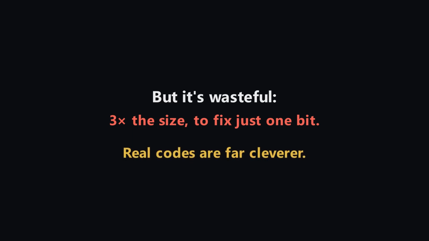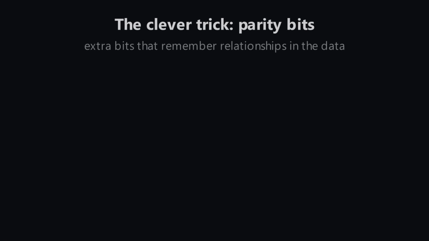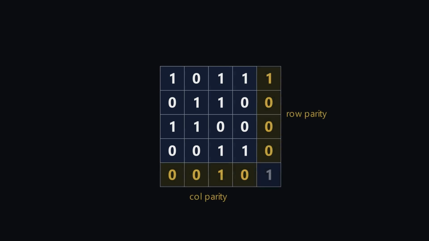Real codes are far cleverer. The smarter trick is parity. Add a few extra bits whose only job is to remember relationships within the data. Picture your bits in a grid. For every row and every column, add 1 bit that records whether that line had an even or odd number of ones.